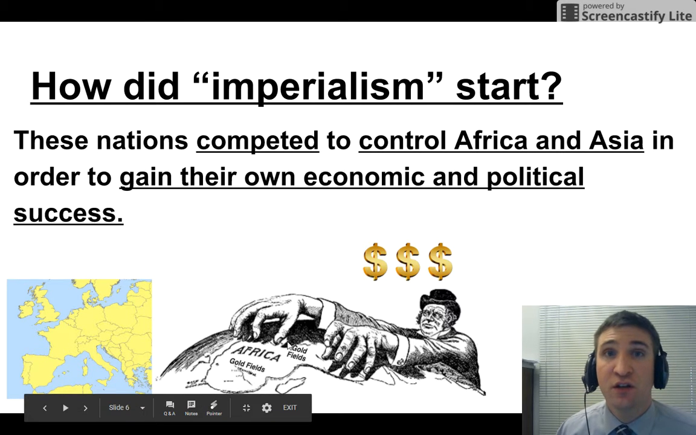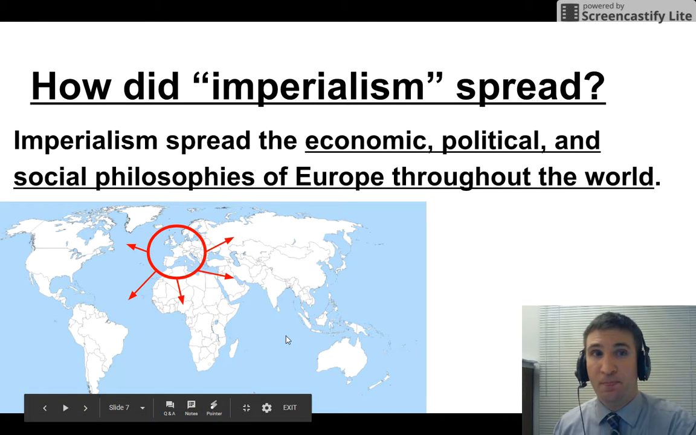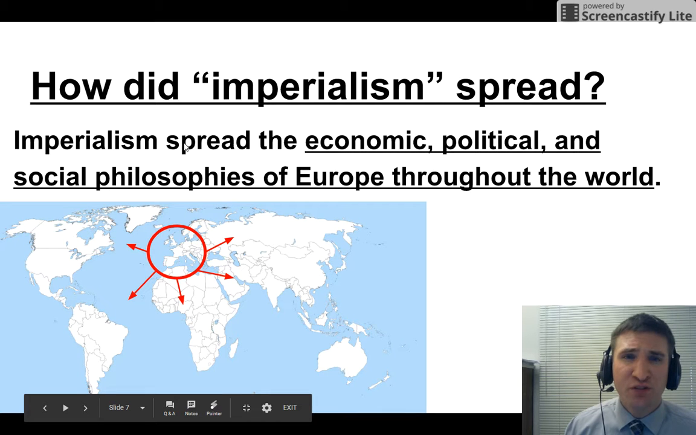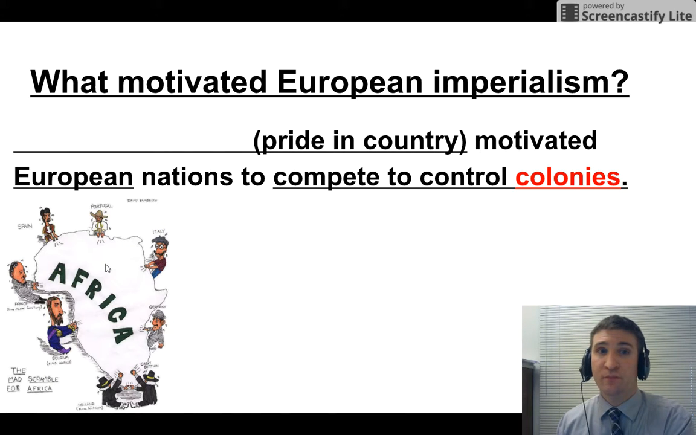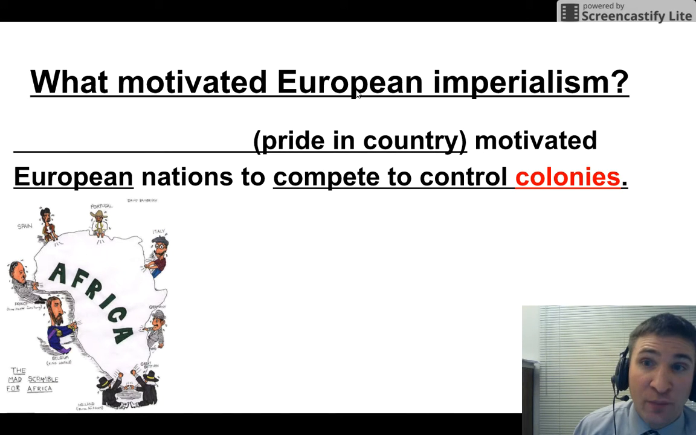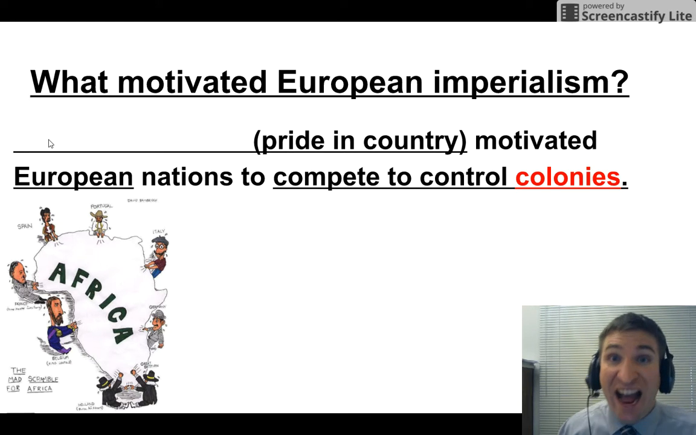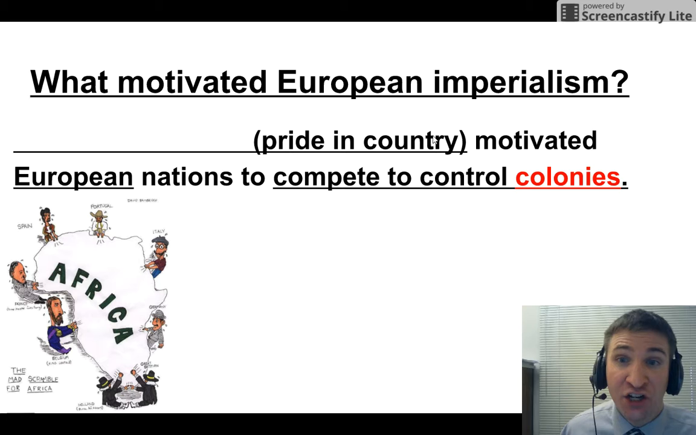How did imperialism spread? Imperialism spread the economic, political, and social philosophies of Europe throughout the world. Here's Europe, and it spreads its ideas when it takes over these different lands. What motivated European imperialism? Motivation. The N word, nationalism, which means pride in country, motivated European nations to compete, to control colonies.